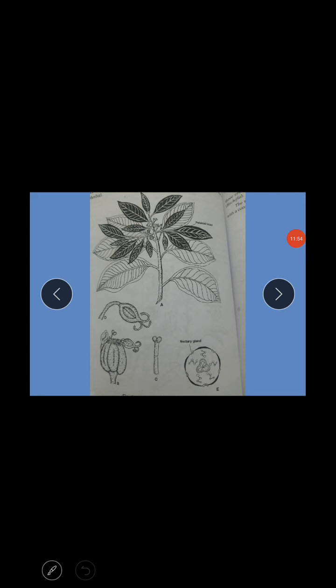The fruit is usually a three-chambered schizocarp capsule, splitting into three one-seeded cocci. Rarely it is a drupe or berry fruit. Is it clear? Next, the seeds. This is a Euphorbia plant.